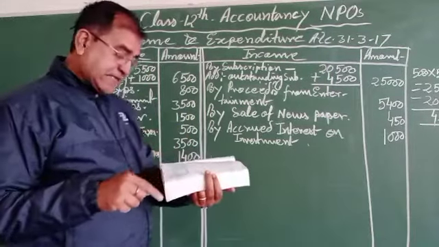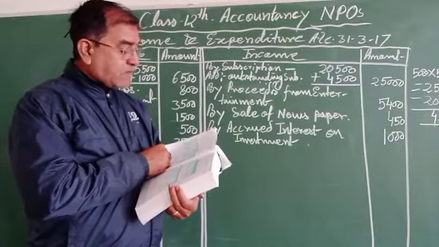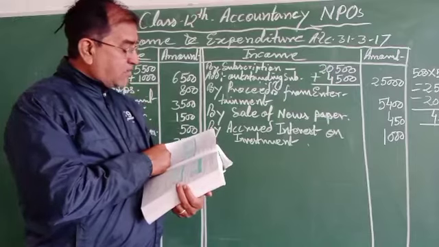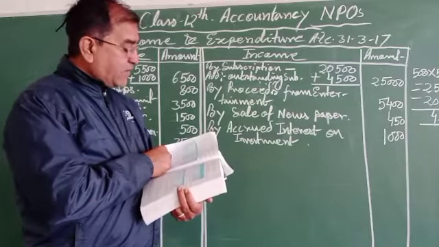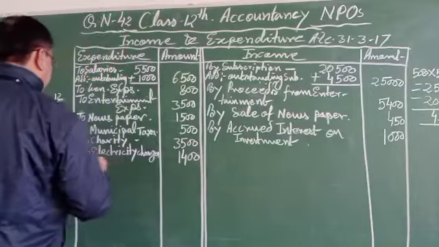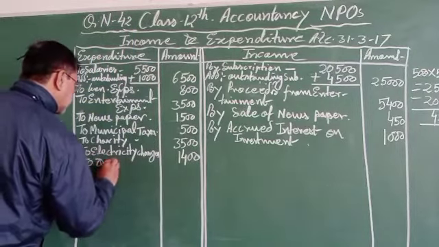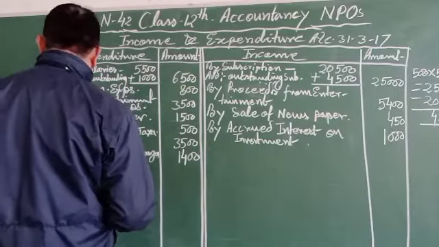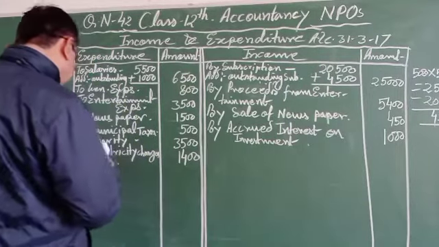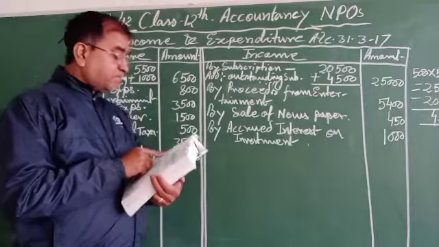Again go through the additional information, whether something is given. Yes, depreciation on building, 50,000. To depreciation on building, that is 50,000 given and 5% depreciation will be charged.